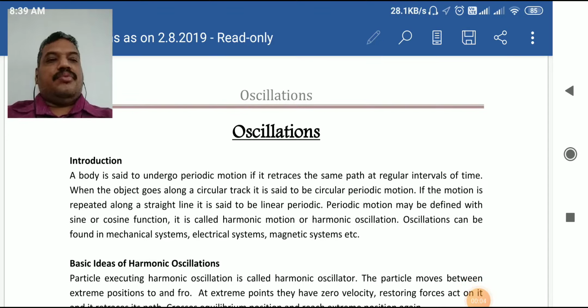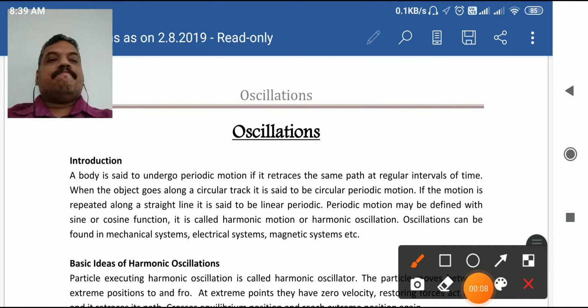This class we are going to deal with oscillations. Oscillations you might have learned in early classes. It's a part of periodic motion. Periodic motion is something which repeats after a very regular interval of time.